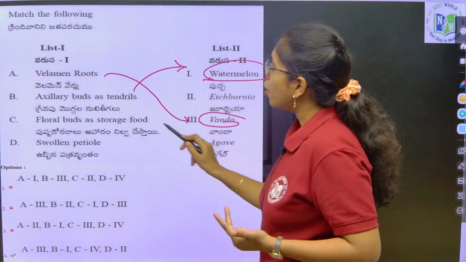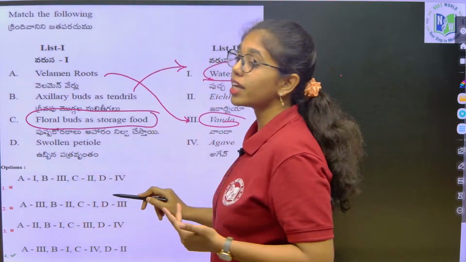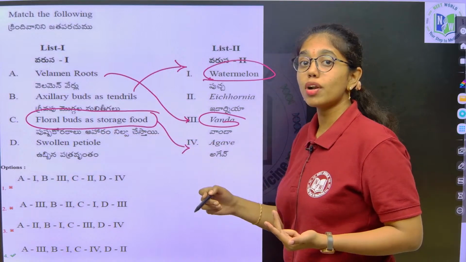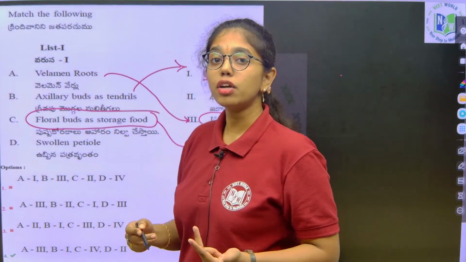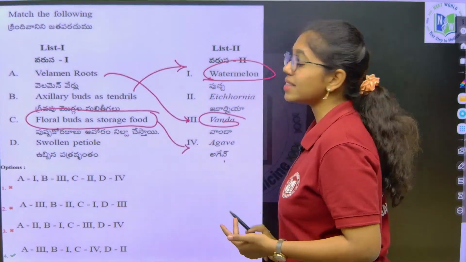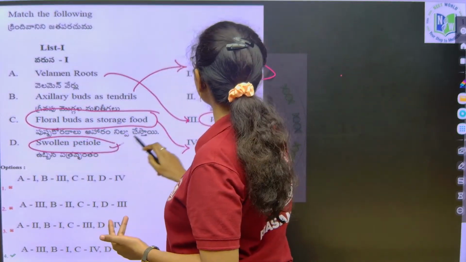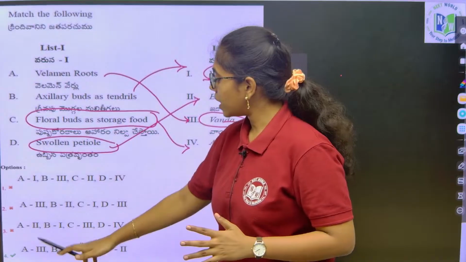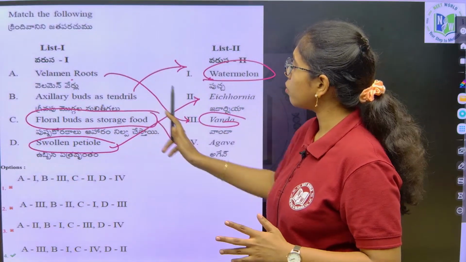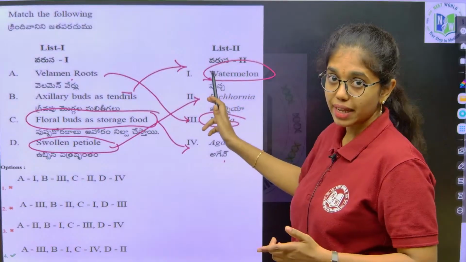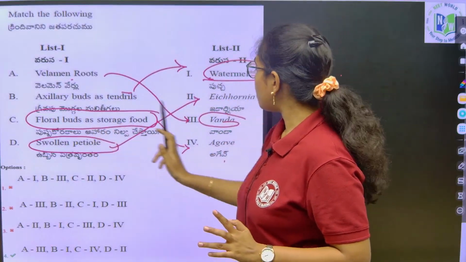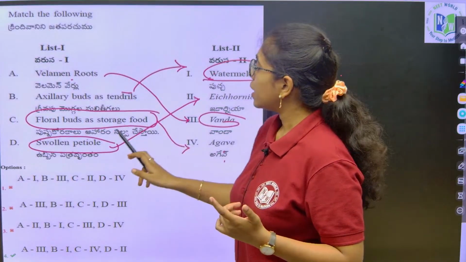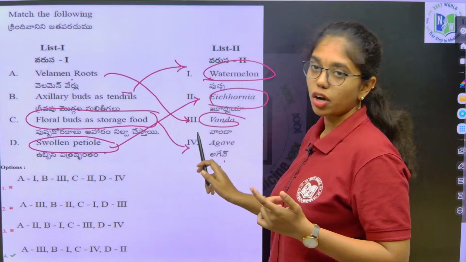Third, floral buds which act as storage food. The best example is agave. If vegetative buds are acting as storage of food, the example includes Dioscorea. Floral buds, so it is agave. Swollen petiole, the best example is Eichhornia. Now if you look into the options, A is what? Vanda, velamen roots in epiphytes. B will be 1, axillary buds, that is watermelon, floral buds agave. If he is asking you about vegetative buds, what do you have to choose, beta? Dioscorea. Next, swollen petiole includes Eichhornia.